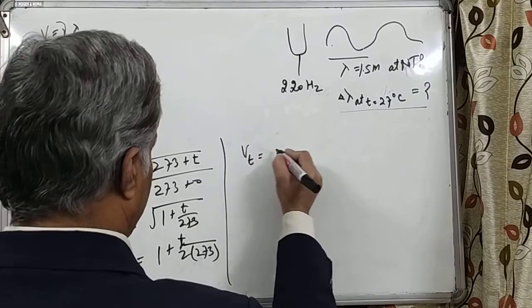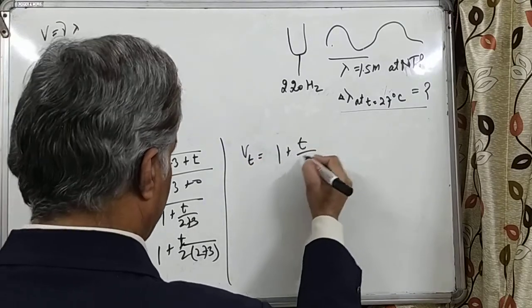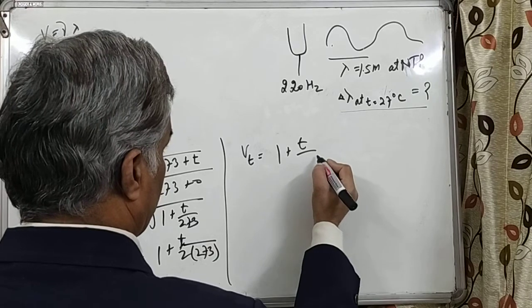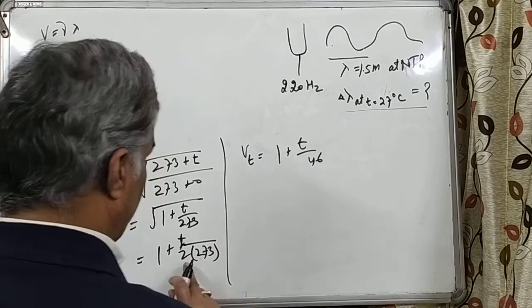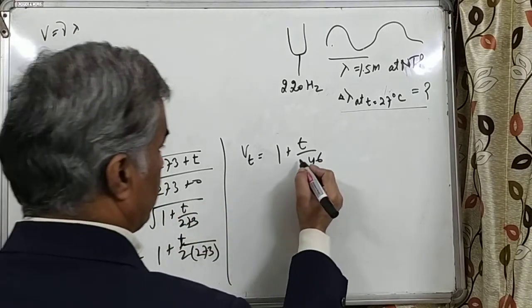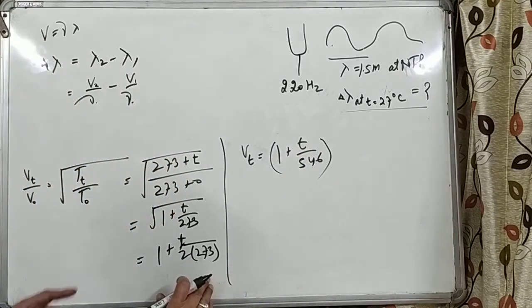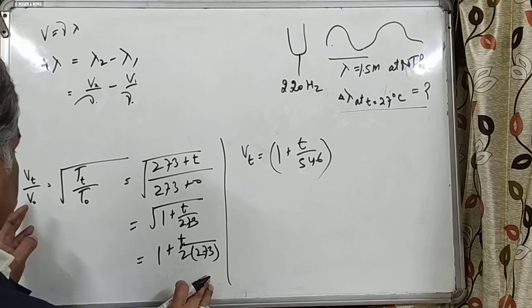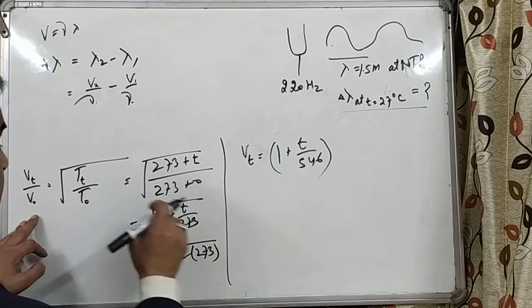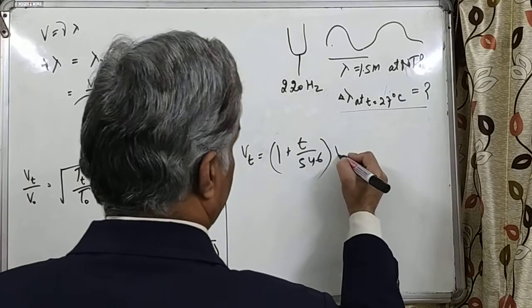You may write Vt equals 1 plus t upon 2 times 273, which is 546, times V naught.